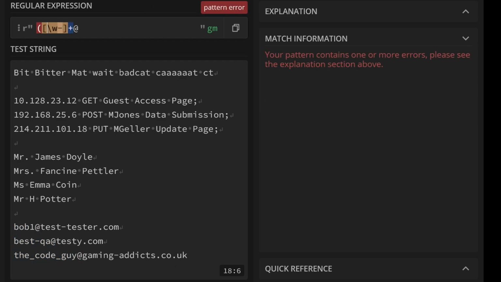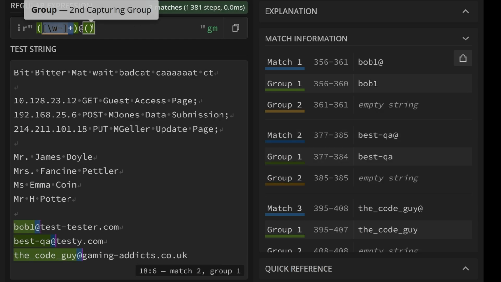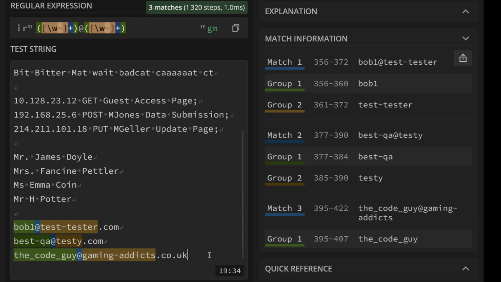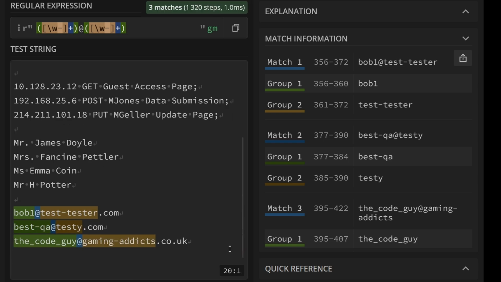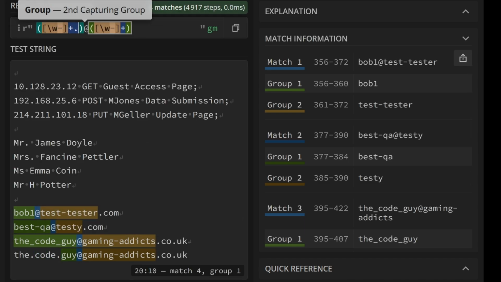So we're going to stick that in a group because I might want it. The @ symbol we don't really care about. So the next piece is then the domain name. If we do basically what we have here. Now, I just remembered that if we add this one again, you could have dots in your email address. So we need to match those as well. And the way we do that is to just add a dot in here and it'll match it.